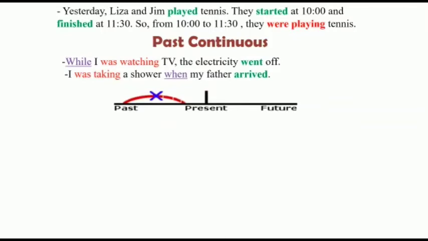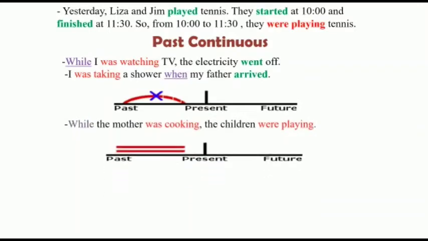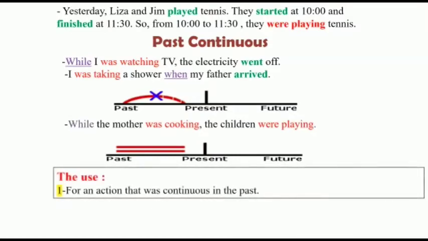Let's look at another example. While the mother was cooking, the children were playing. Here we have two long actions happening at the same time in the past. So, let's look at the uses of the past continuous. The first use is for an action that was continuous in the past. For example, Lisa and Jim were playing tennis.